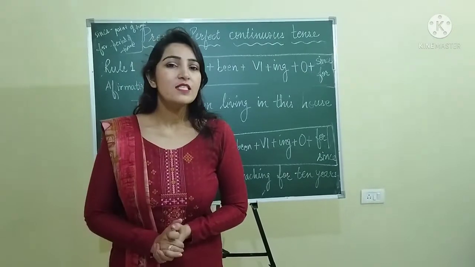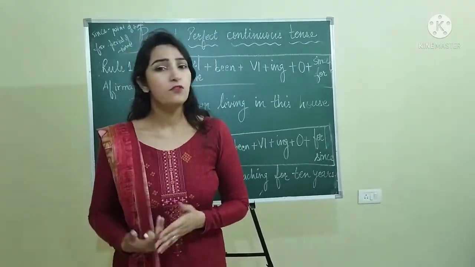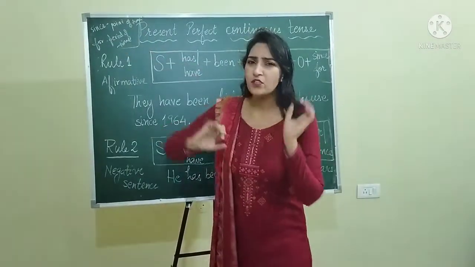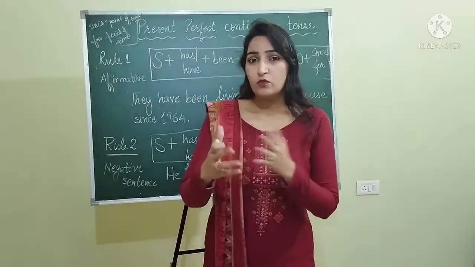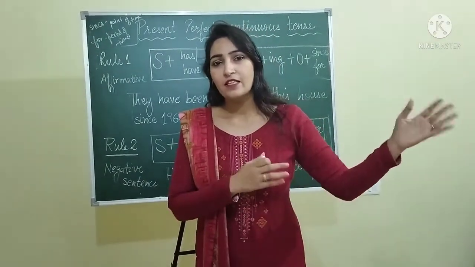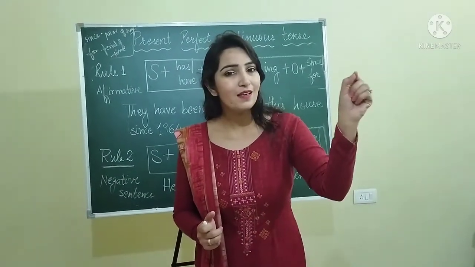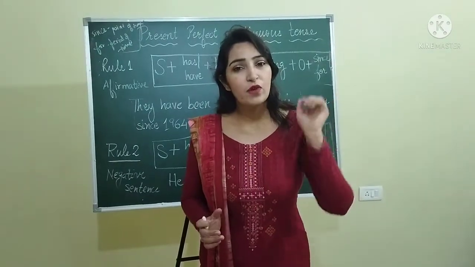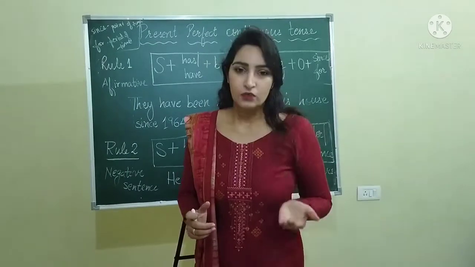Now the question must have come to your mind that where do we use since and where do we use for? Since is used for a point of time. Let me explain to you. Suppose you want to say that it has been raining. From when? Since a particular point of time, which is morning. It has been raining since night. It has been raining since afternoon.